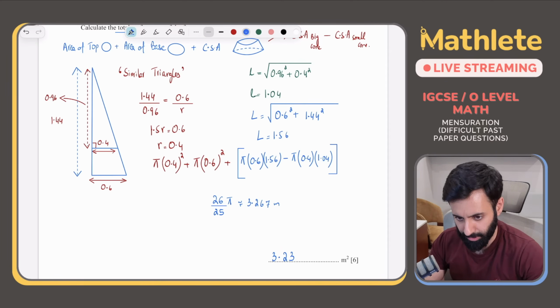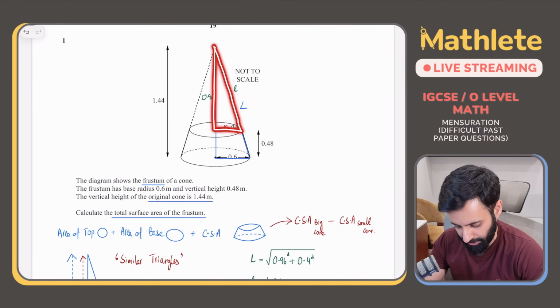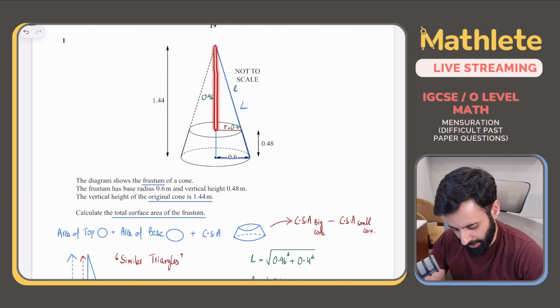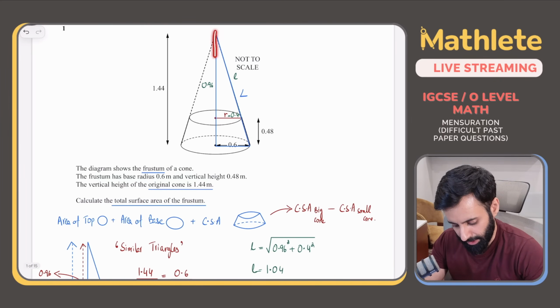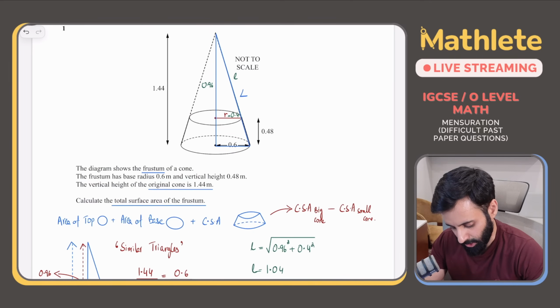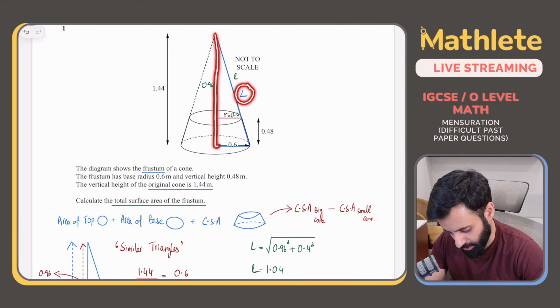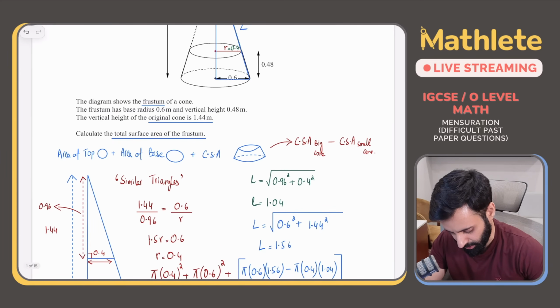अच्छा, I'll explain the slant height part again. देखो. Since we want the curved surface area, we cannot find it for as long as we don't have the slant height. Because we've worked out the height and the radius of the smaller cone, we can find the slant height by using Pythagoras theorem. Here it is, the slant height of the smaller cone. And we are now finding the slant height of the larger cone, which I've referred to as capital L. Capital L is equal to the square root of the height squared plus the radius squared. That gave me the slant height of the larger cone.